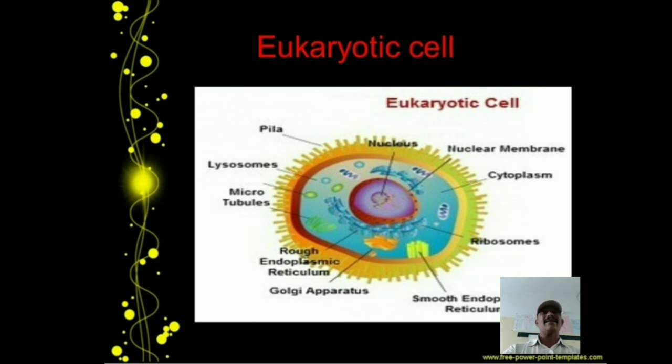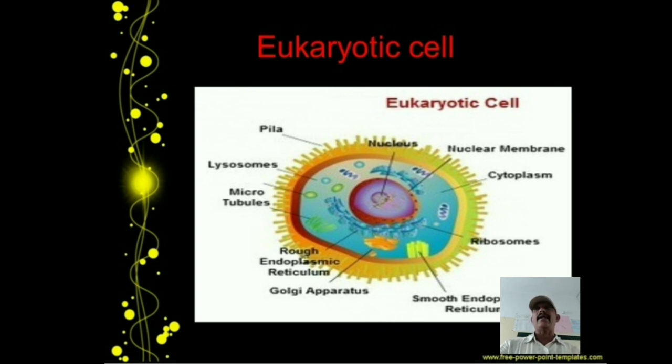Next is meiosis. What does meiosis mean? Specific cells of reproductive organs or tissues in animals and plants divide to form gametes. Meiosis takes place especially in the reproductive organs. You know that gametes are male gametes and female gametes, which after fertilization give rise to offspring.